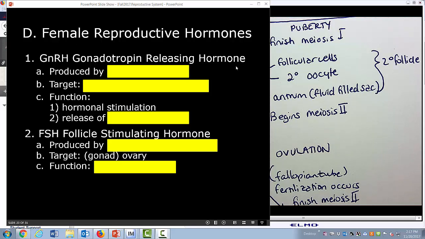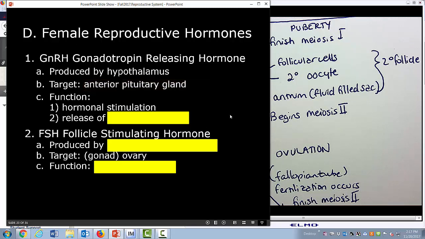So who produces gonadotropin releasing hormone? I hope you're all over this. Yep, hypothalamus. The hypothalamus produces gonadotropin releasing hormone, and it targets what? Awesome, it does. It targets the anterior pituitary gland. So it's going to stimulate the anterior pituitary gland to produce its hormones, FSH and LH, so follicle stimulating hormone and luteinizing hormone.